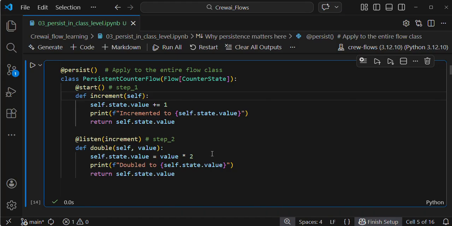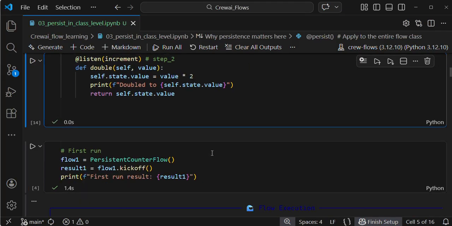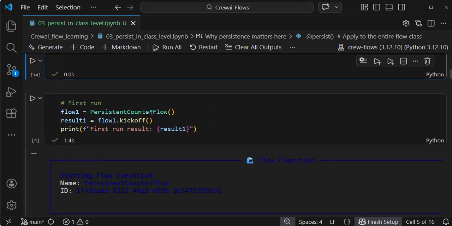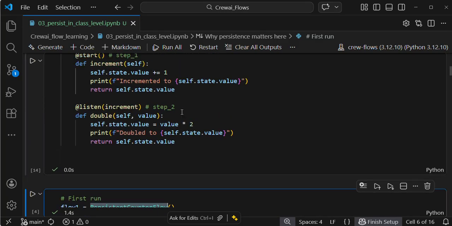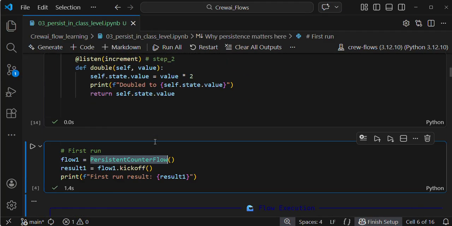If you find this code, these 10 lines, complex to understand, I would highly suggest you watch my previous video. If you watch the video, then you will be good to go. This is my class name, this is my flow name, persistent counter flow.